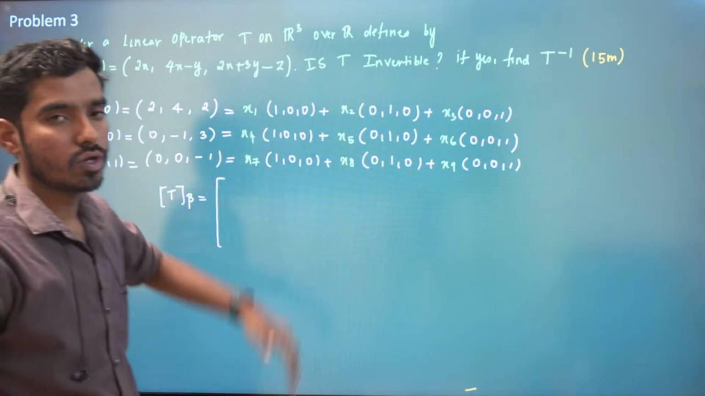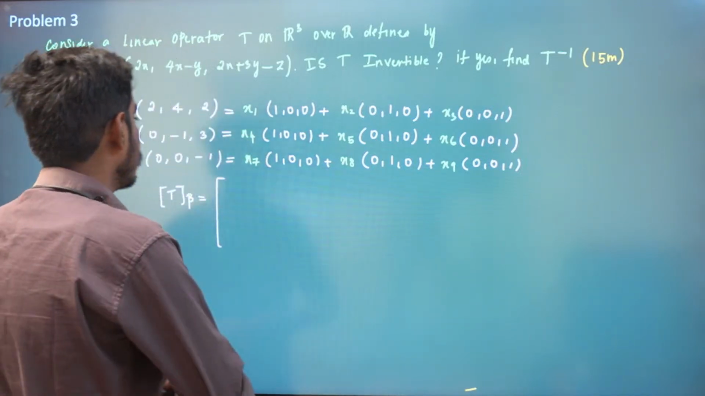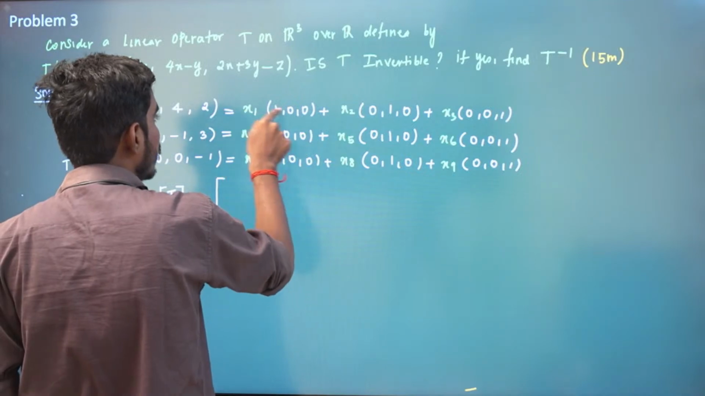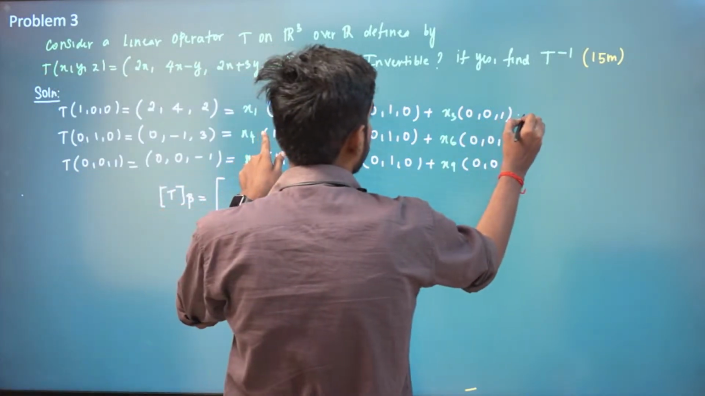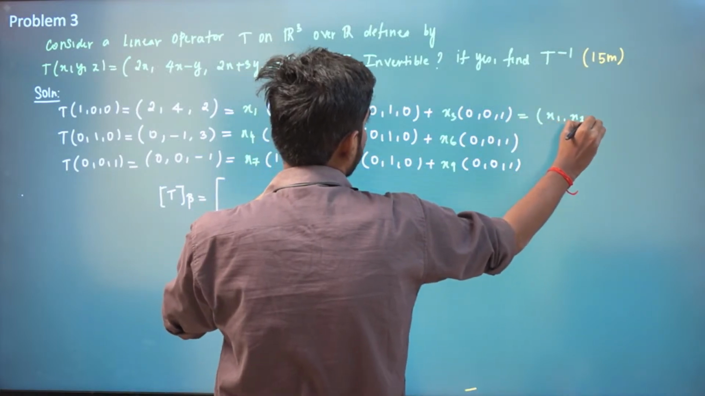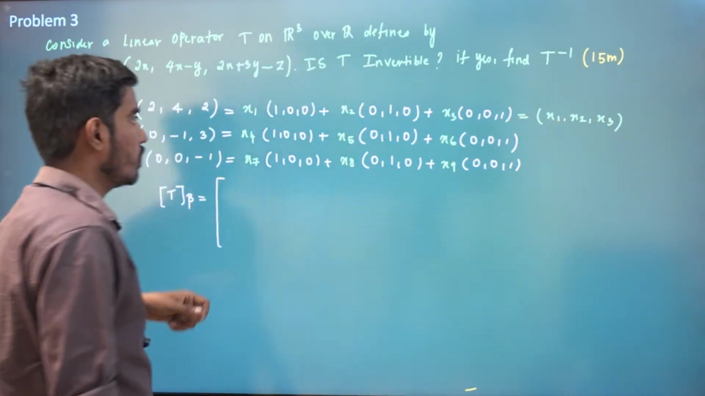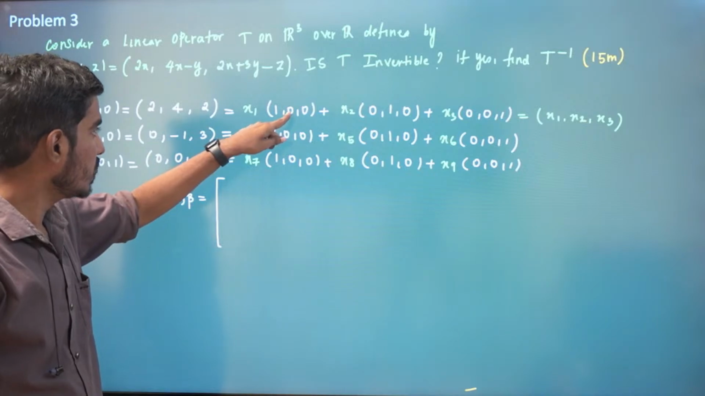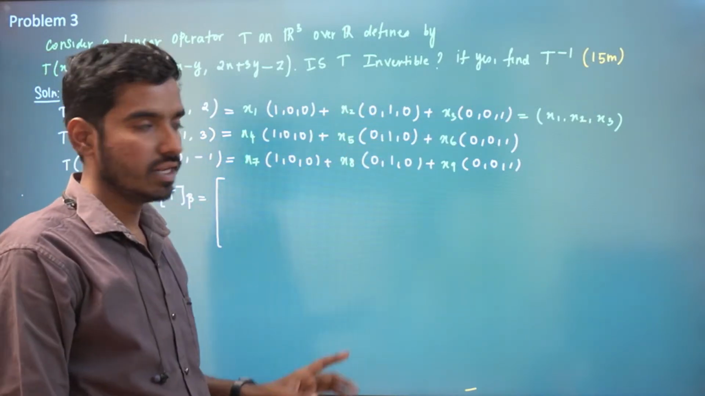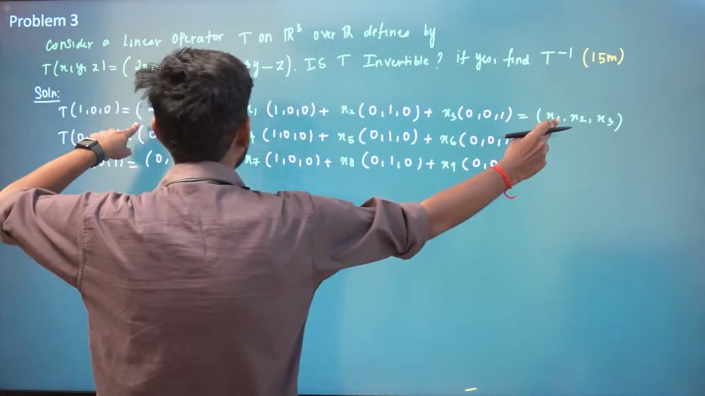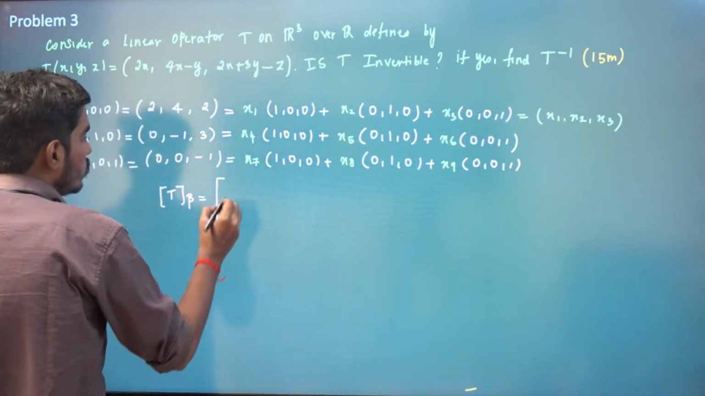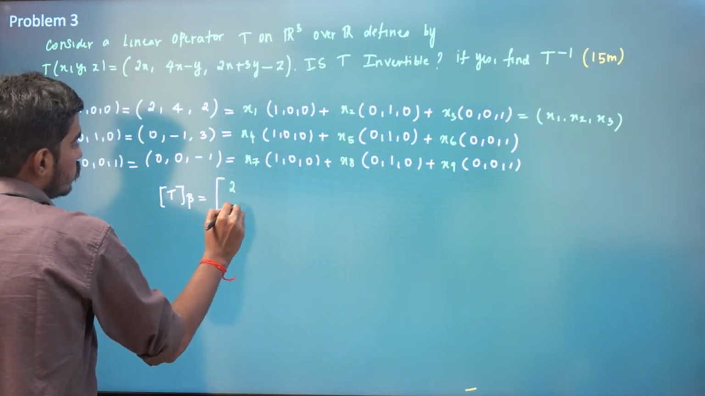So with each row, you have to find x1, x2, x3. So we'll try to simplify the first row first. If I multiply this, what will you have? (x1, x2, x3) equals (x1, 0, 0) plus (0, x2, 0) plus (0, 0, x3). So that means these two are equal. That means x1 is 2, x2 is 4, x3 is 2. So I can write this as 2, 4 and 2.